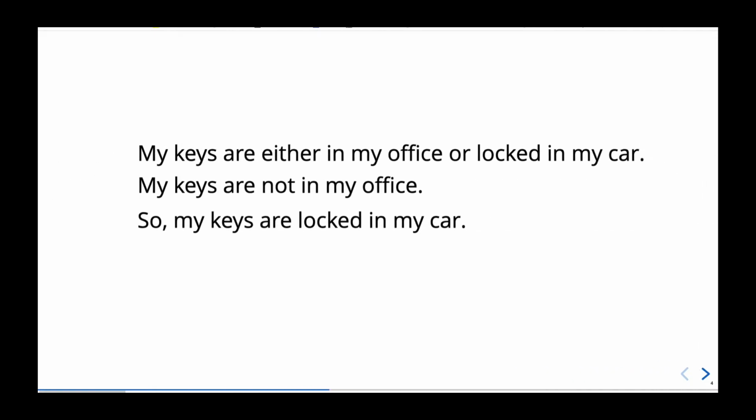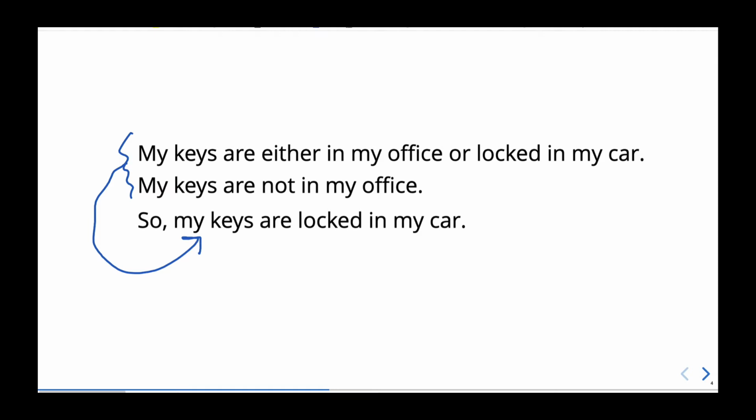Suppose that I say to myself, my keys are either in my office or locked in my car. Oh, my keys are not in my office. So my keys must be locked in my car. Now, this is another example of a transition in thought. I had these two thoughts right here. My keys are in my office or locked in my car. My keys are not in my office. I had those two thoughts, and that transitioned to this third thought right here. My keys are locked in my car.